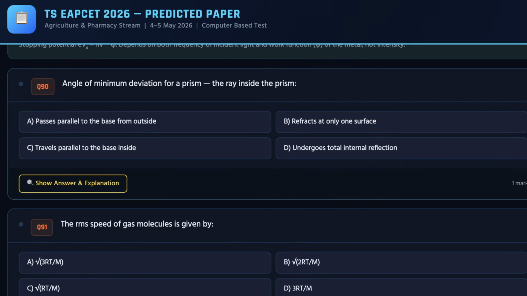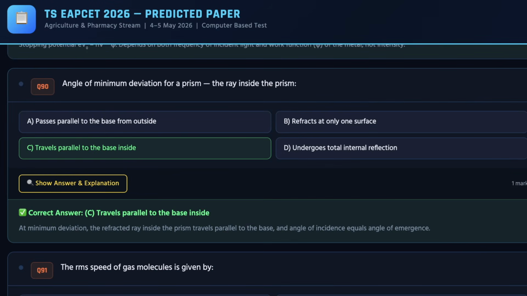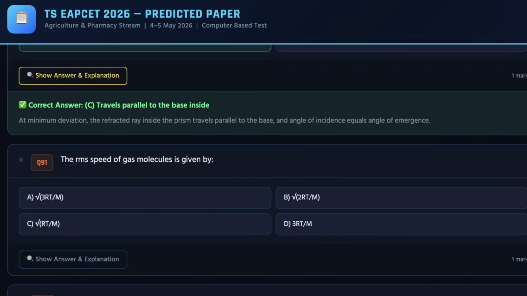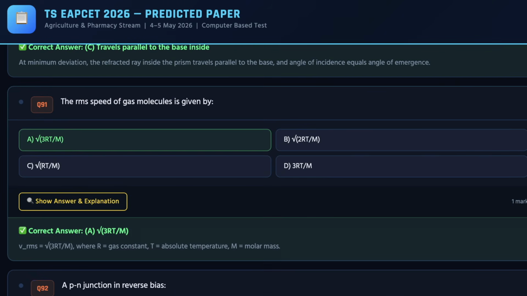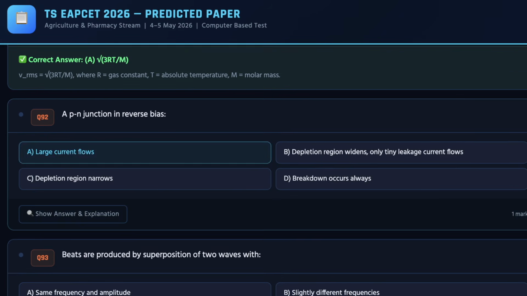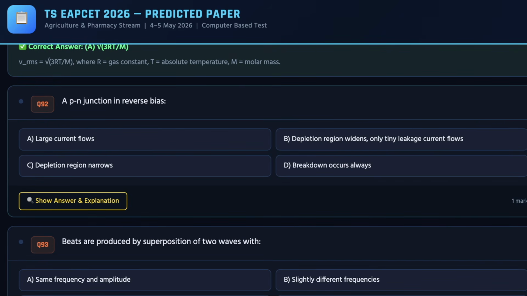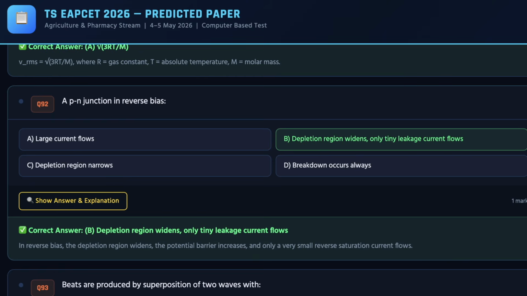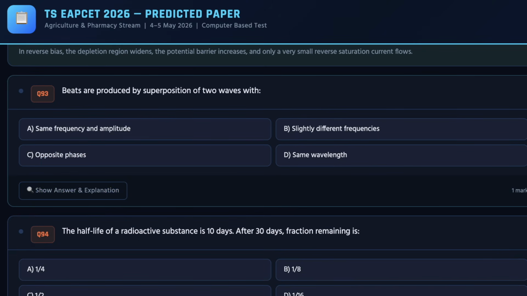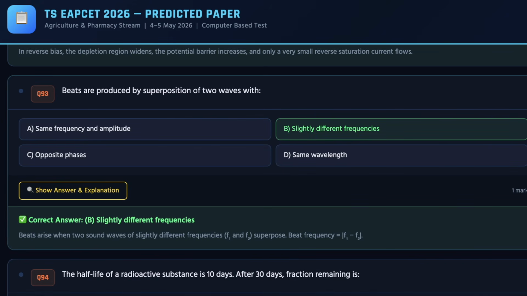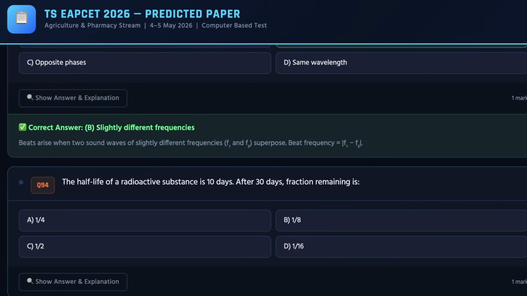Moving ahead, we have the 98th question. The correct answer for the same is C, as you can see on the screen. Next, we have the 91st question. The correct answer can be checked on the screen, which is A. Moving ahead, we have the 92nd question. The correct answer is B. For the 93rd, the correct answer is B, which is the 13th question.